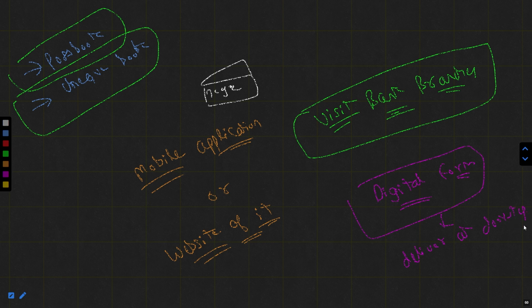But for this, you have to pay some charges to the XYZ bank in which you have your account. Now you could see how easy it is. You just have to take your phone out, download the mobile application or the website, and click some options, and then you will get your digitalized updated passbook or checkbook and even the physical form. So this is the convenience provided to you through mobile banking.